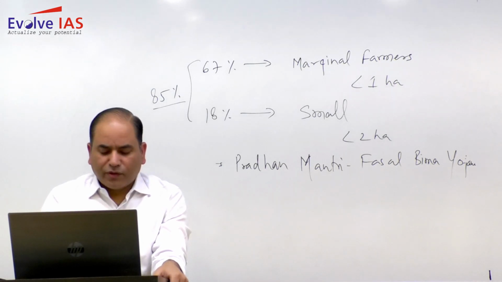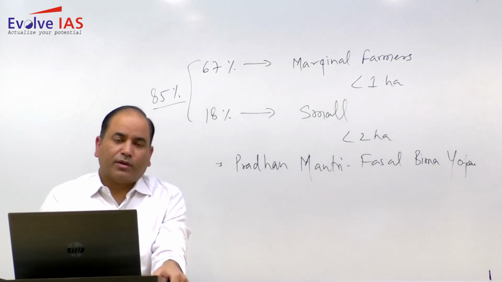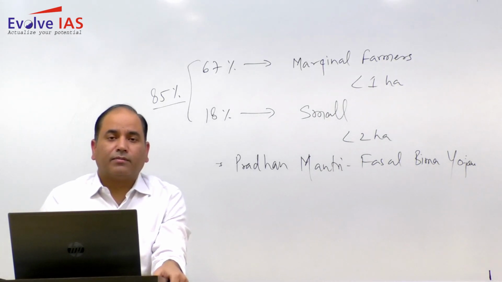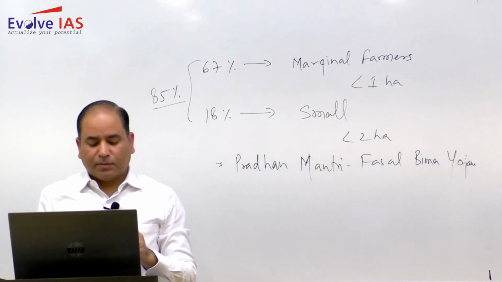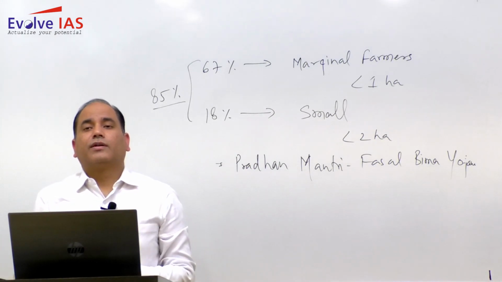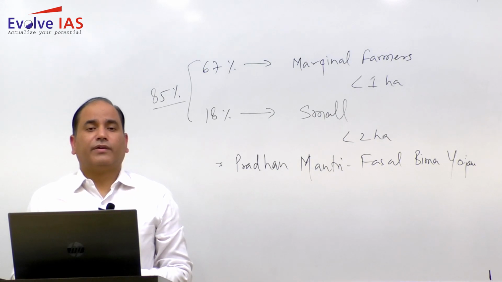But now whenever you write, you are also supposed to write the challenges. So one of the biggest challenges in fulfilling the objective is the fund. So funding is a very important challenge, because yes, the panchayat can go for the planning, but ultimately they depend on the state government for the funding.